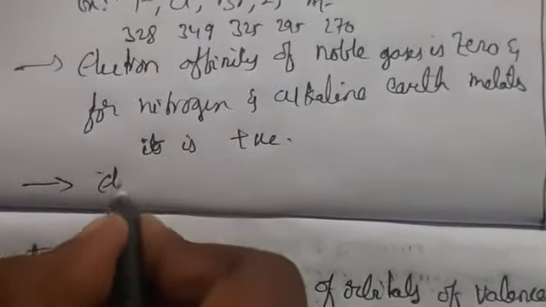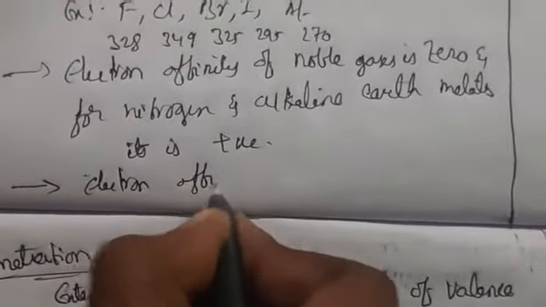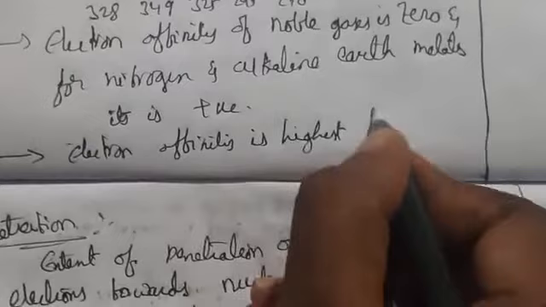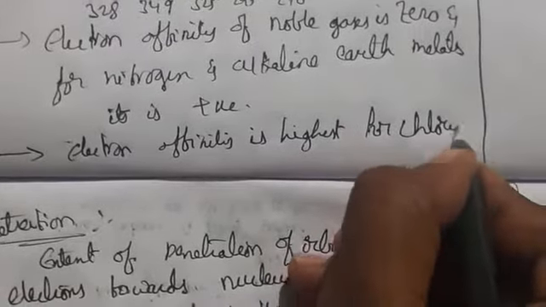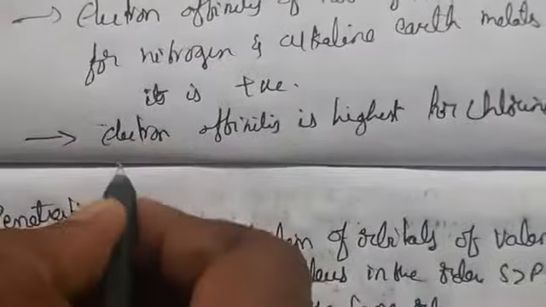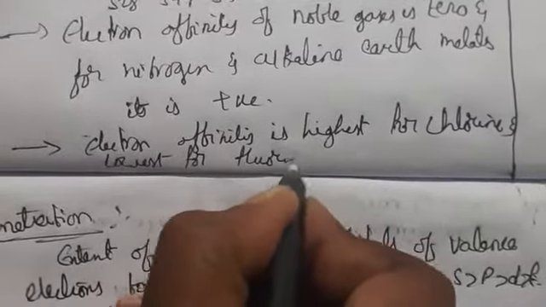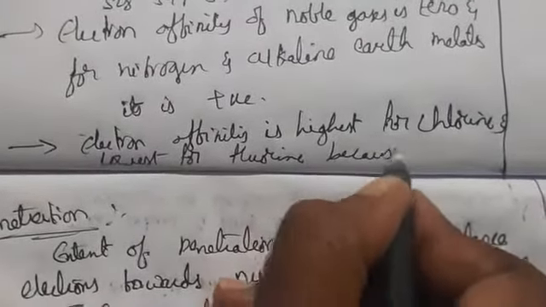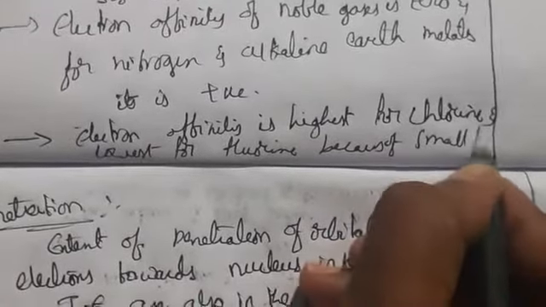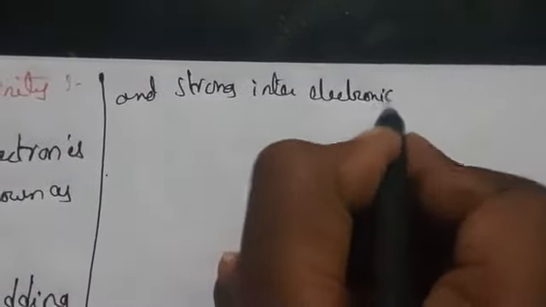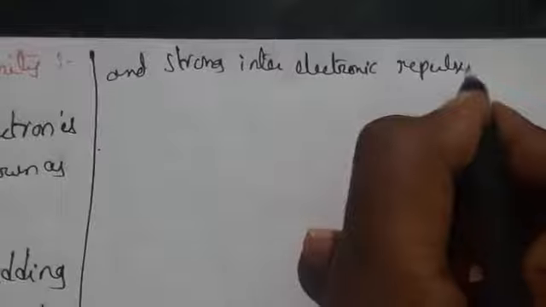So electron affinity is highest for chlorine and lowest for fluorine because of small size and strong interelectronic repulsion.